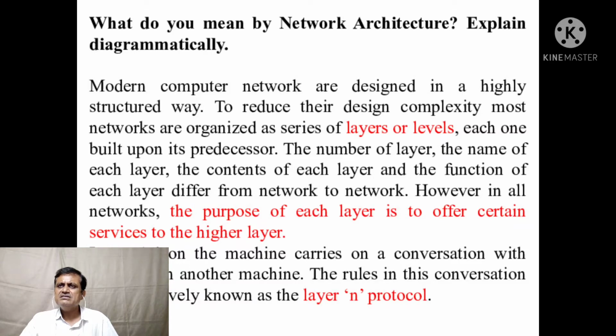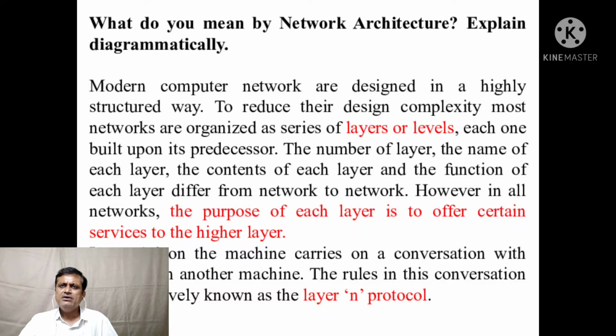Every network has up to 7 layers or levels, each one built upon its predecessor. The number of layers, the name of each layer, the contents of each layer, and the function of each layer differ from network to network.